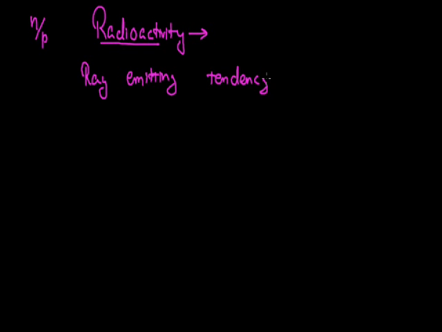If I talk about the discovery of this process, then the very first time this process was studied by a scientist named Henry Becquerel. Henry Becquerel discovered radioactivity in a salt of potassium uranyl, potassium uranyl sulfate.